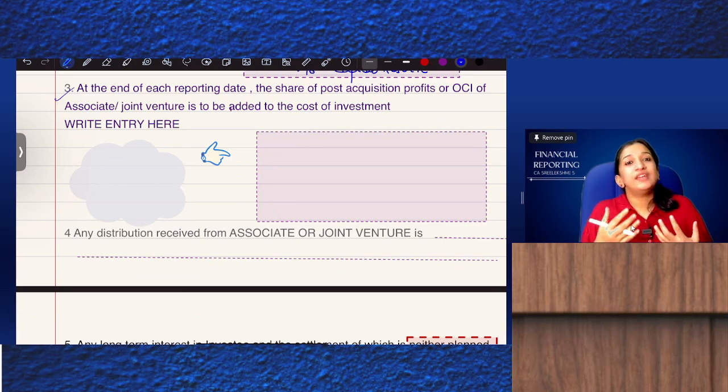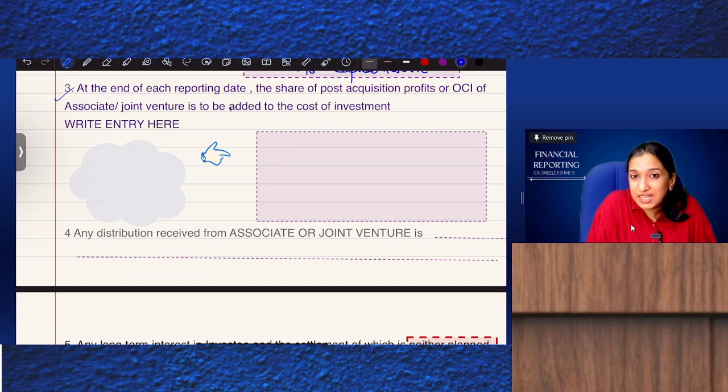Now, at the end of each reporting date: on 1st April I acquired, on 1st April I recorded the investment at cost and compared goodwill or capital reserve. I know the accounting.